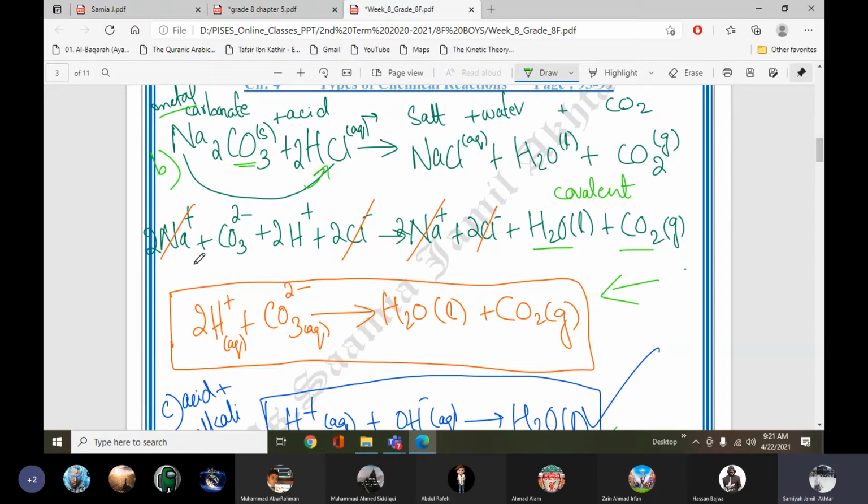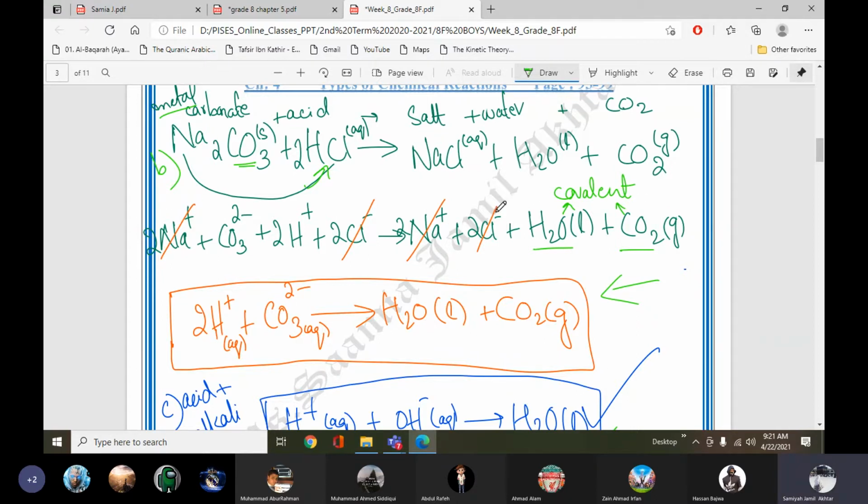So we get Na positive, carbonate ion, hydrogen and chloride ion from HCl. NaCl will give sodium and chloride ion. H2O and carbon dioxide will not split because they are covalent compounds. Ionic compounds will split because they have ions.